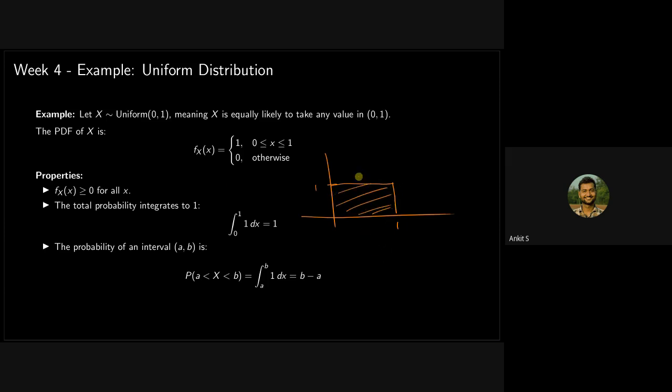If you want to calculate the CDF at some point, you find the area up to that point. This is how you integrate the PDF. Sorry, the PDF. The PDF is 1, and you integrate it from 0 to 1, and you will get 1.